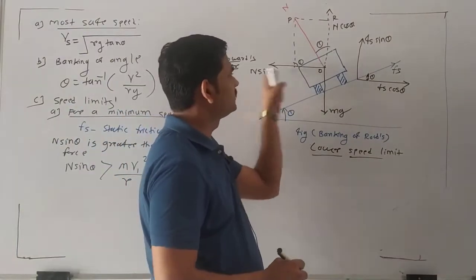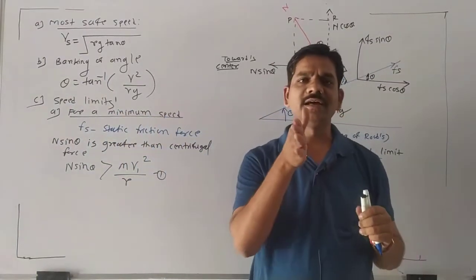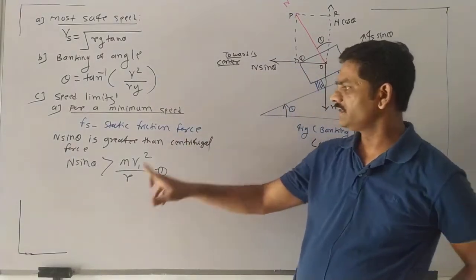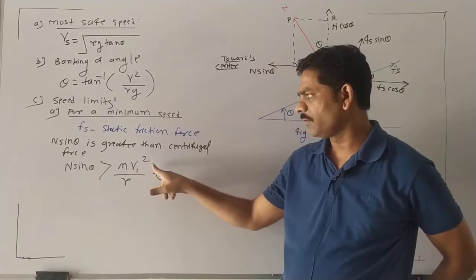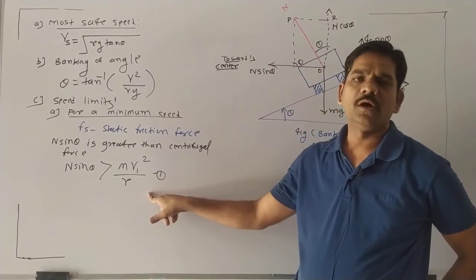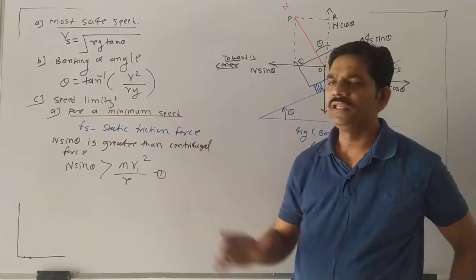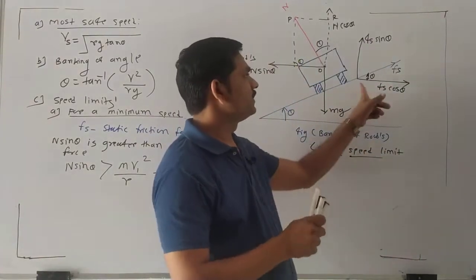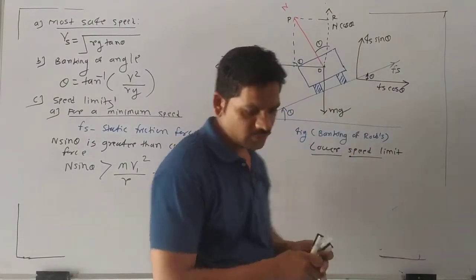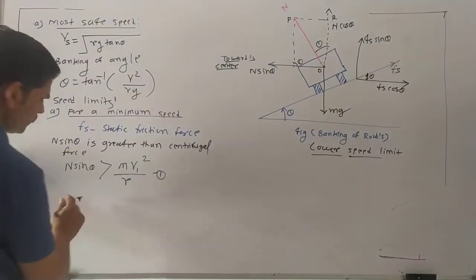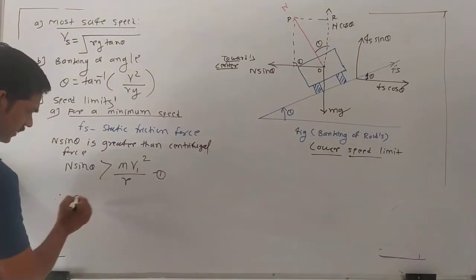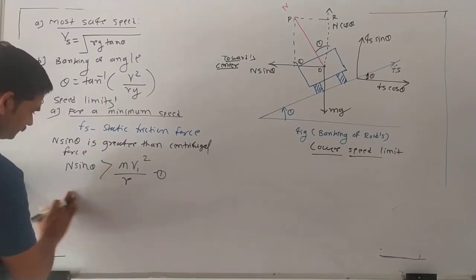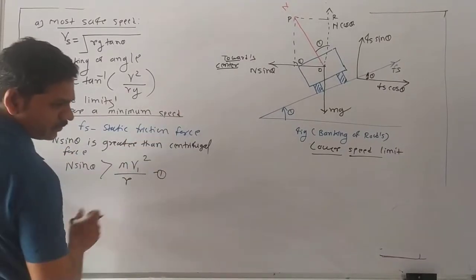This component N sin theta is considered for which force? The centripetal force, the resultant force. So this component N sin theta is greater than which force? The centrifugal force. For which condition? For the minimum speed condition, where the static friction acts in the upward direction. So the equation is N sin theta is greater than m v square upon r.